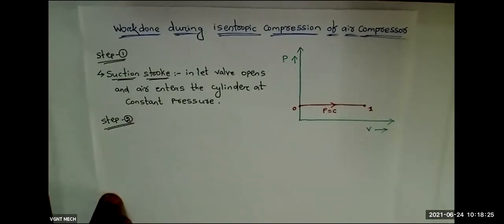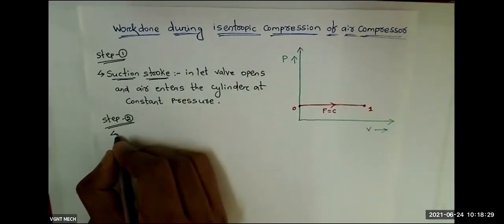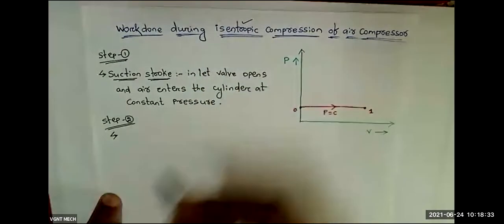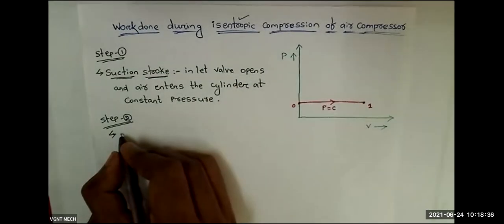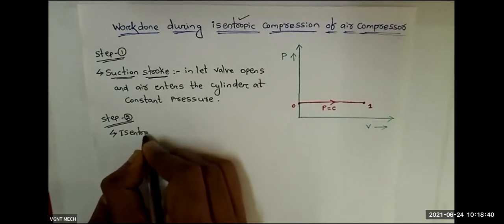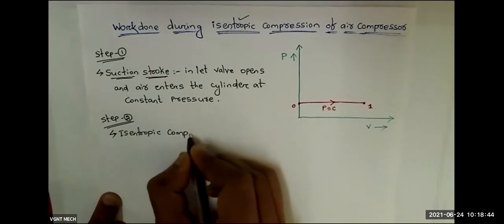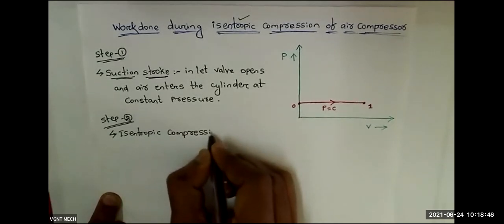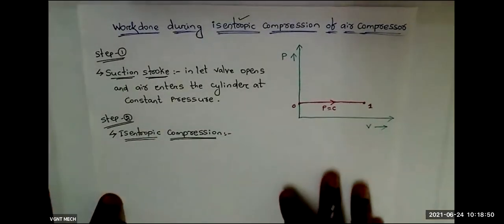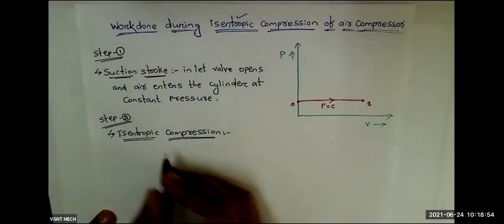Now we will come to step 2. In step 2, what will happen? Compression. What kind of compression are we talking about? Suppose isentropic compression. So the second step is isentropic compression. Okay, so here what will happen?